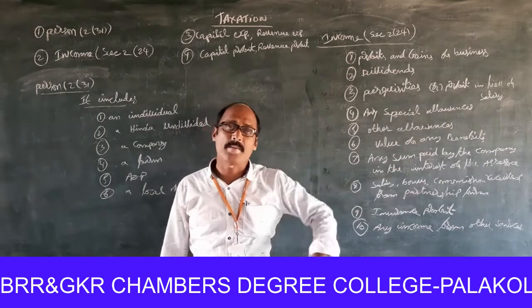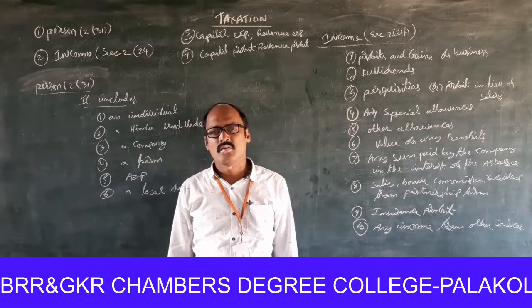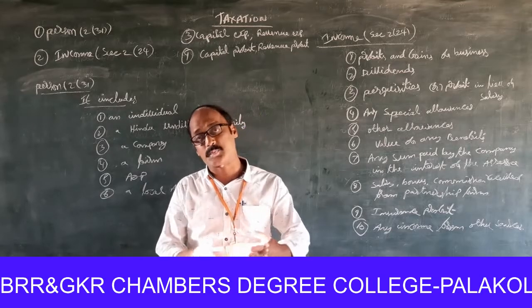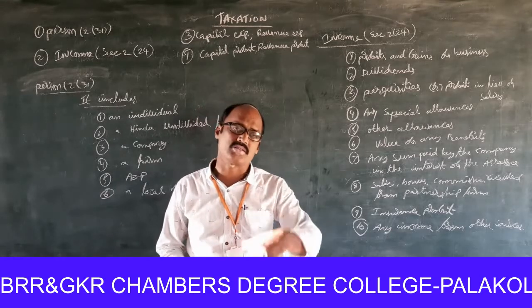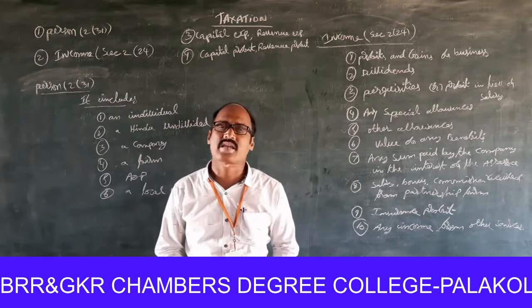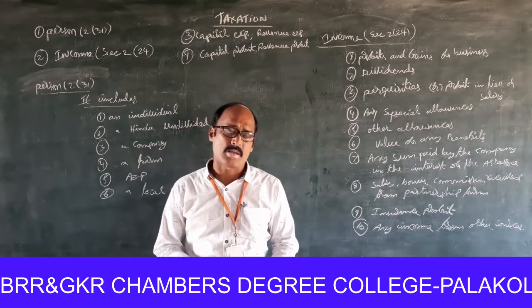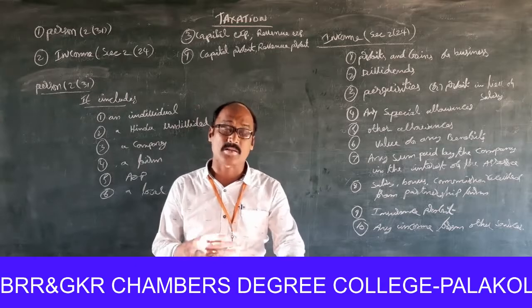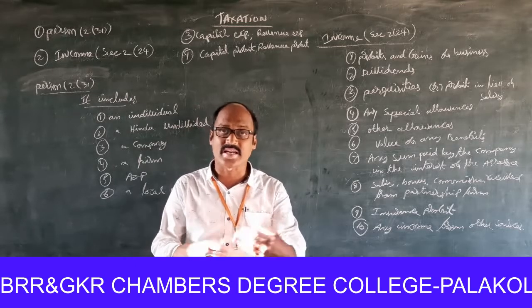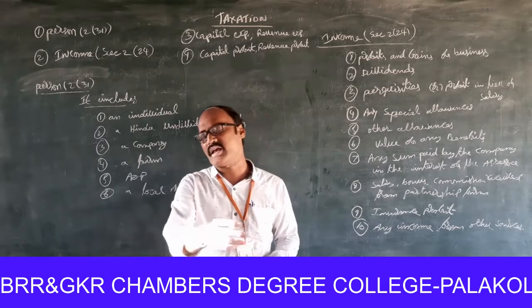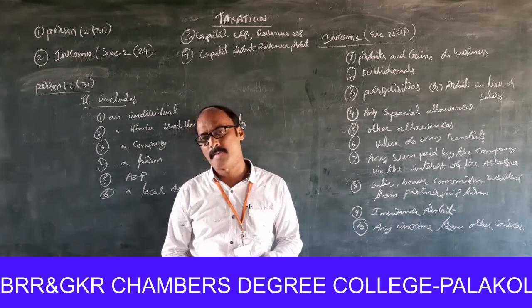Next one, capital expenditure. The capital expenditure means the amount expended for purchase of assets is to be treated as capital expenditure. Revenue expenditure, the amount expended for getting the profits throughout the year, is treated as revenue expenditure.